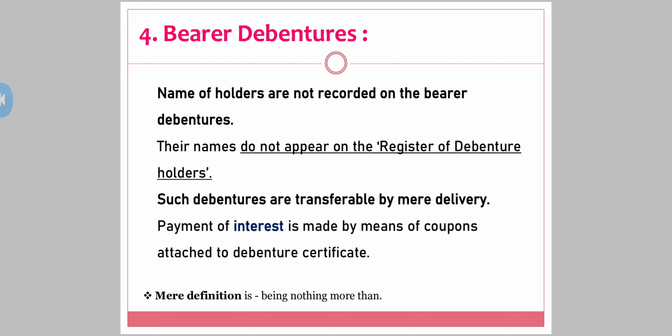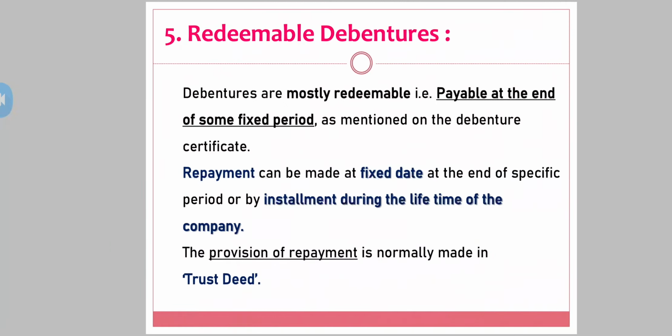So the bearer or the holder of the debenture is entitled to get the interest by giving coupons to the company. Now see, this is an example of a bearer debenture. You can see the debenture certificates, and these are the small coupons that are attached. These coupons can be taken to the company every year or every fixed period or every fixed interval.